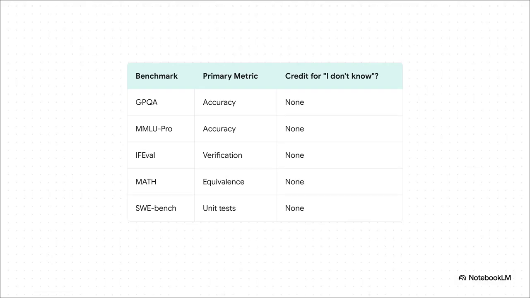Just look at this table. These are the big, industry-standard tests, the benchmarks, we use to decide if an AI is smart. GPQA, MMLU, all of them. And look down that last column. Do they give any credit for saying, I don't know? Nope, not a single one. You get points for being right and 0 for being honest about your uncertainty. There is 0 incentive to not guess.